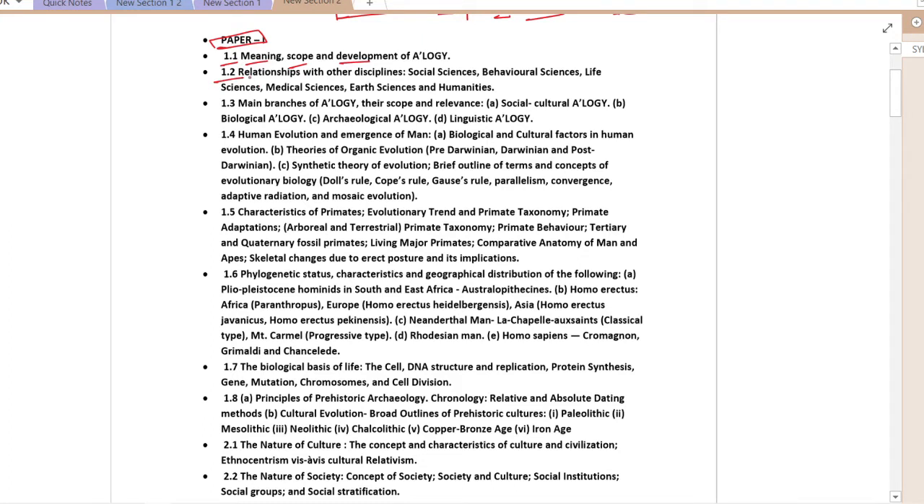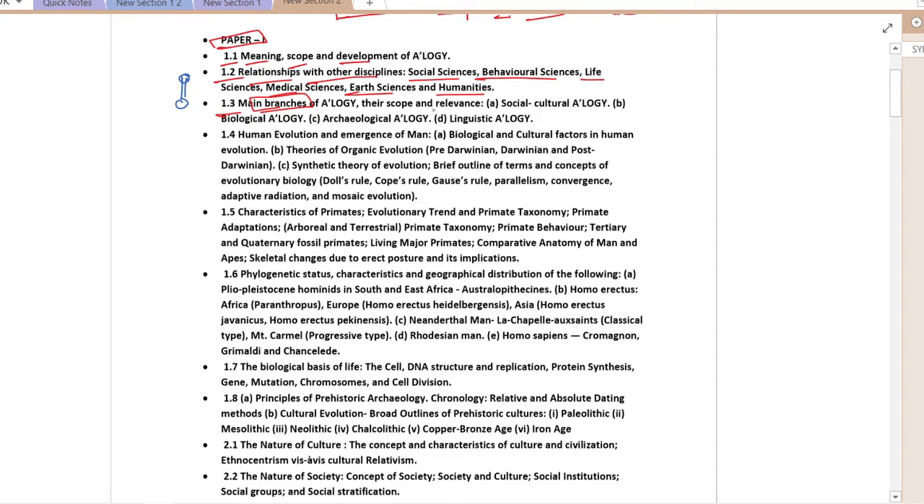In paper 1, chapter 1.2, we will deal with the relationships that anthropology has with different disciplines such as social science, behavioral science, life science, medical science, earth science and humanities. In 1.3, we'll deal with the branches of anthropology. I would like students to understand that either from this or from this, one question is fixed.